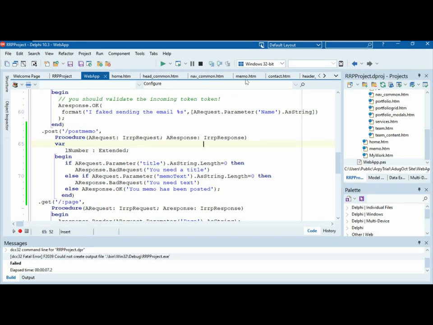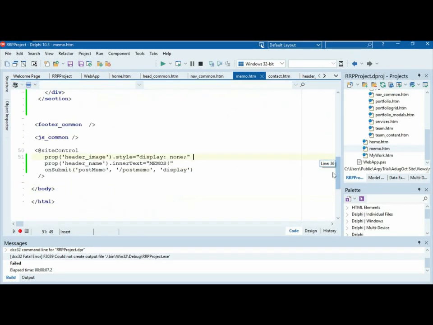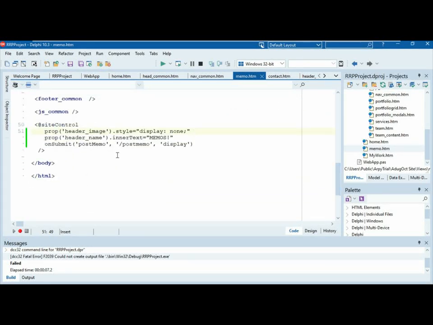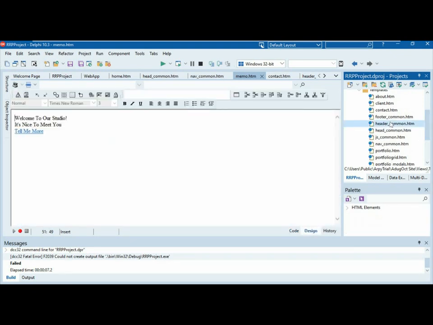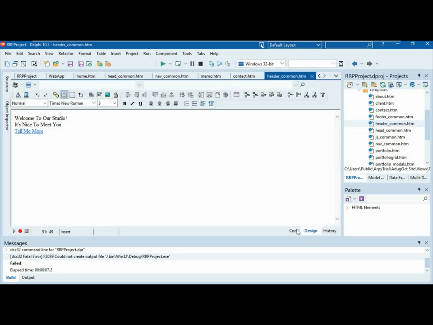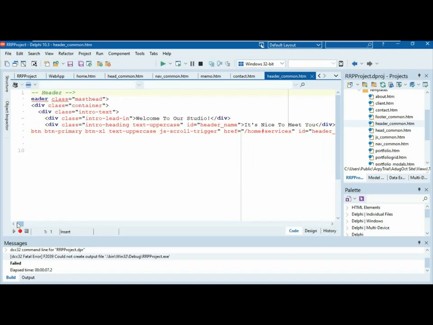Now again, if you want to just hang about for a minute, or have your tea, I'm not really minding. How are we going to turn off that extra button? Yeah, I'd like to turn that off. So what we have to do is go, okay, what is this button? It's probably in the header comment. Let's have a look. And yeah, this button, what's it called? Tell me more. Yeah, that's the one.